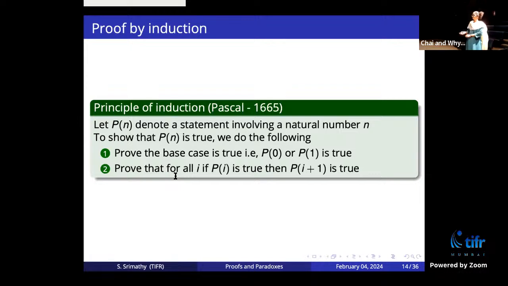The same technique can be used when n is any large number. So you can show that P of n is true for every n if we can prove these two statements. I hope this makes logical sense, right? To show that P of 100 is true, you just start with P of 1 and then say that P of 2 is true, P of 3 is true, because you have proven this statement. Once you prove these two statements, it is true for all n. Okay, so this is called the principle of mathematical induction.